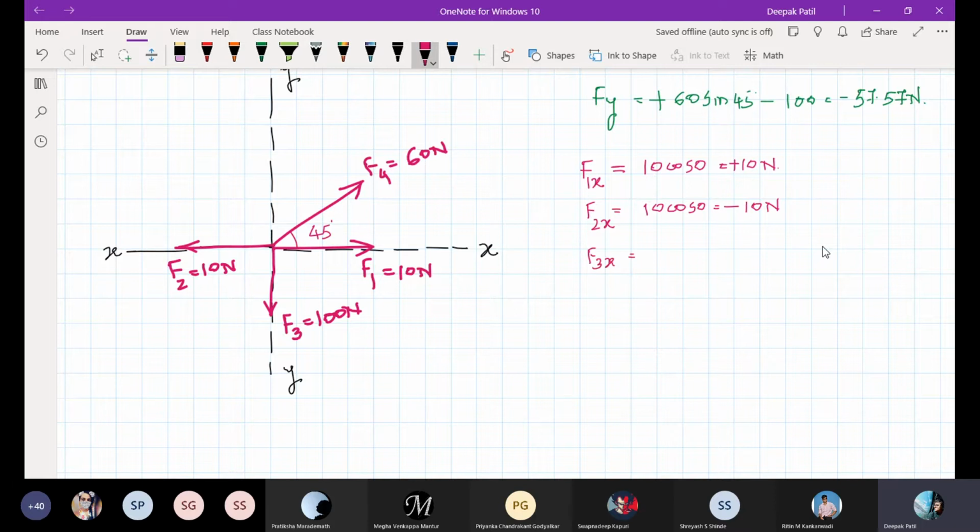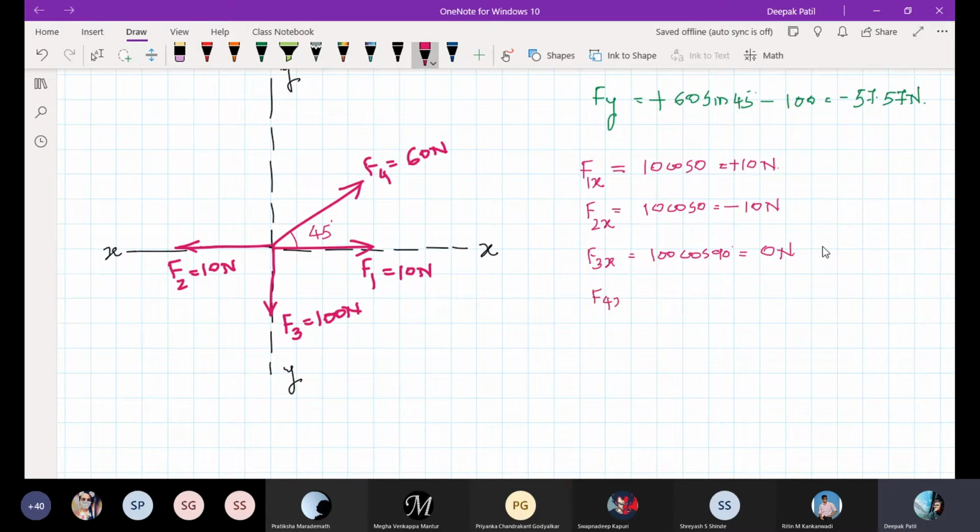Okay, if you still want to find it, I will try. What is the angle made by F3 with respect to x axis? It is 90 degree. So I should take it as 100 cos 90. But what is cos 90? It is 0. So 0 into 100 is 0. Right? Now coming to F4.